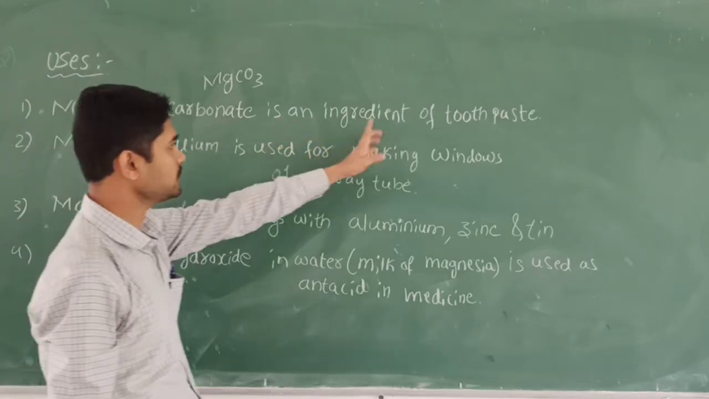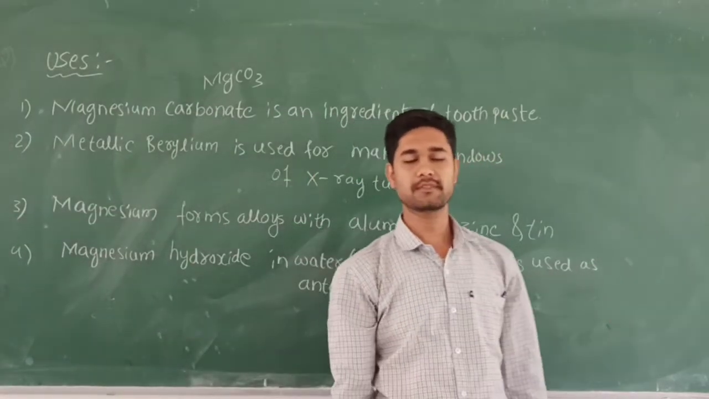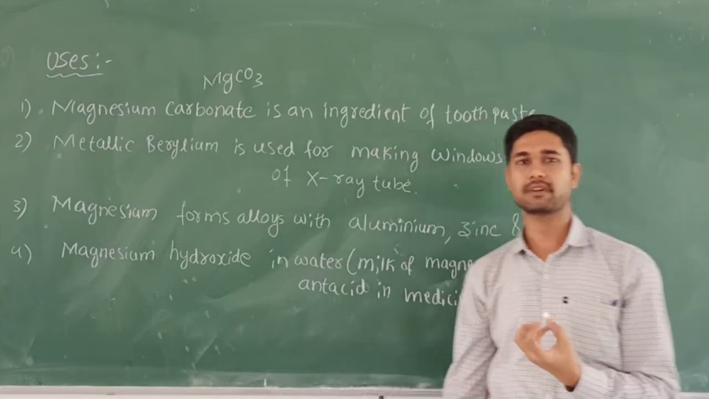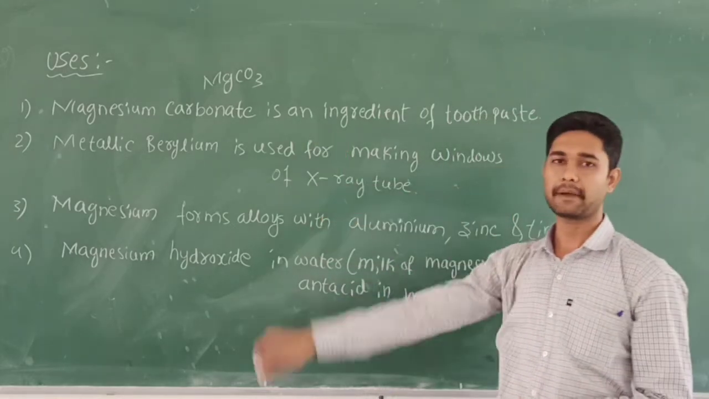It is an ingredient of toothpaste. So magnesium carbonate is going to be used in toothpaste. That is one advantage of using magnesium.